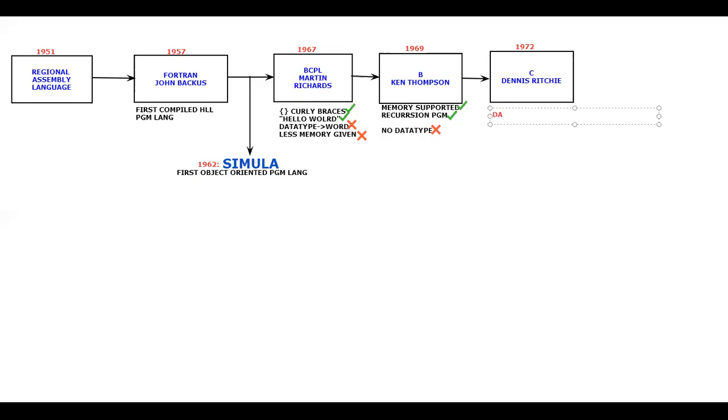Because this supported something called data types for the first time in the programming community. Not only that, it supported data types, and it gave users the option to create user-defined data types. That is the biggest advantage here.